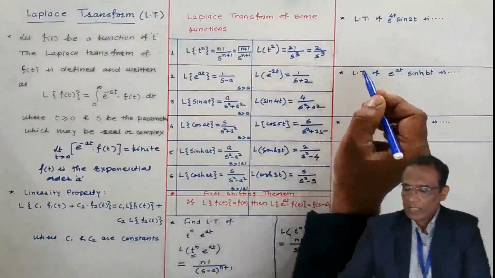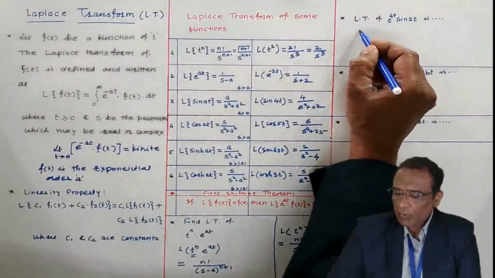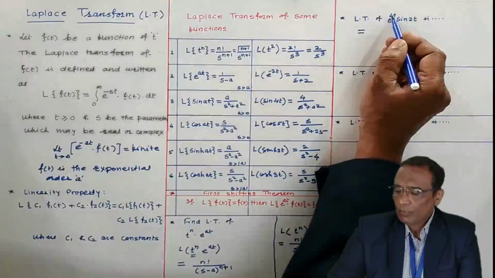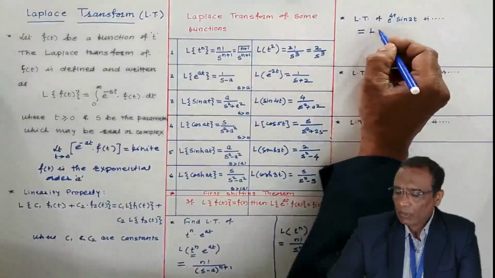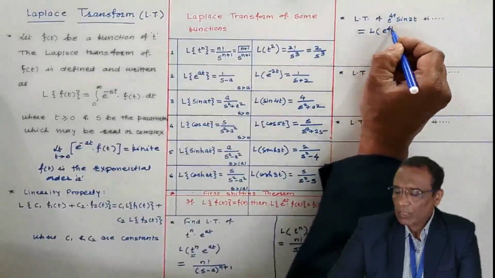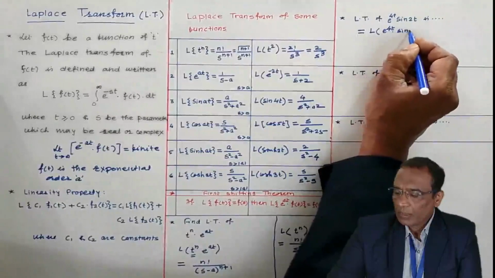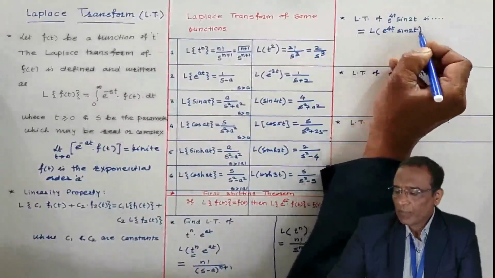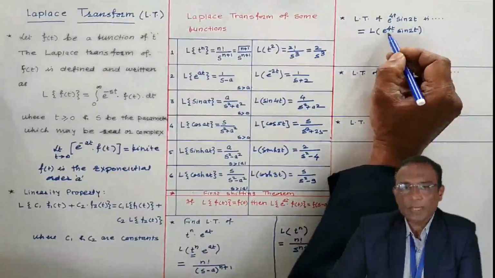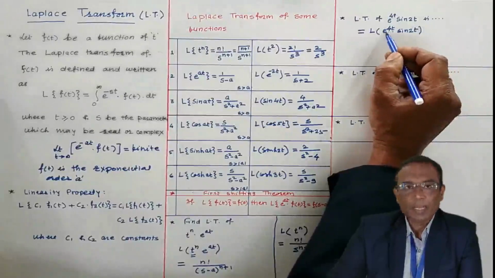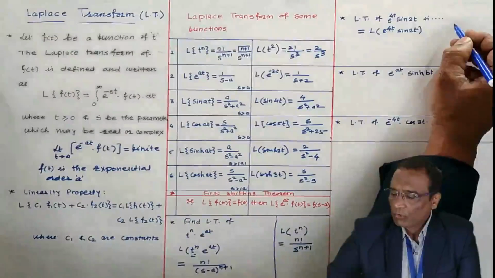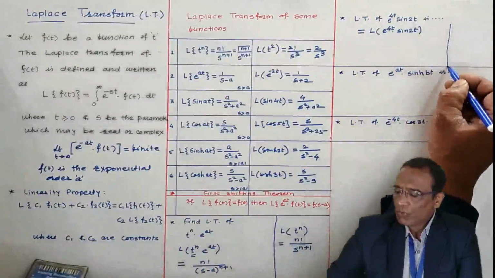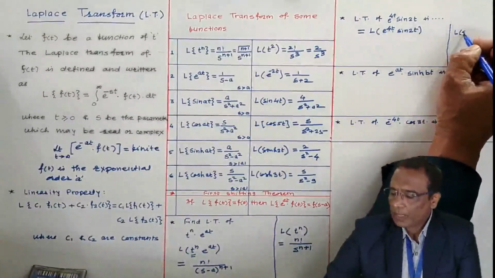Now here, the next MCQ: the Laplace transform of e to the power 4t sin 2t, I want. Here we can use the shifting theorem, because sin 2t is multiplied by e to the power 4t, a function of the type e to the power at. So what we have to do, take the Laplace transform of sin 2t separately.